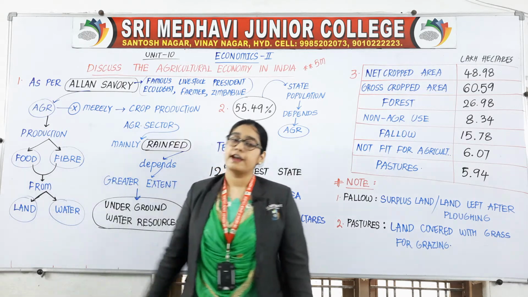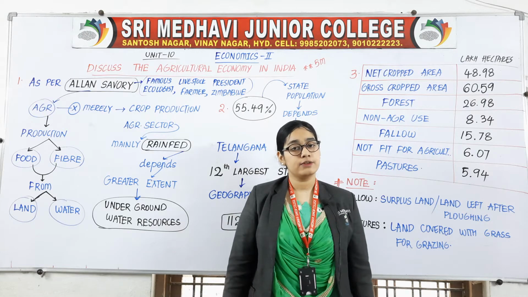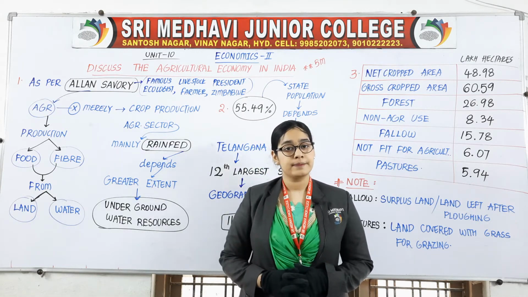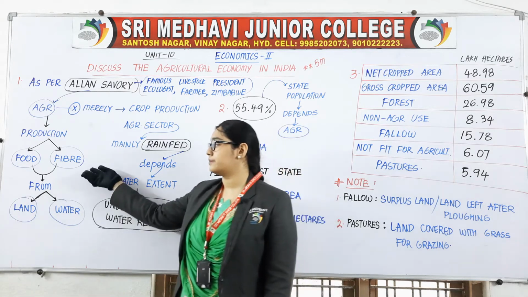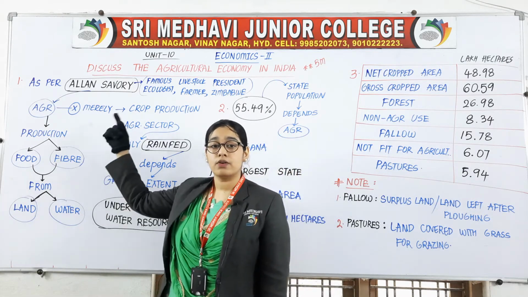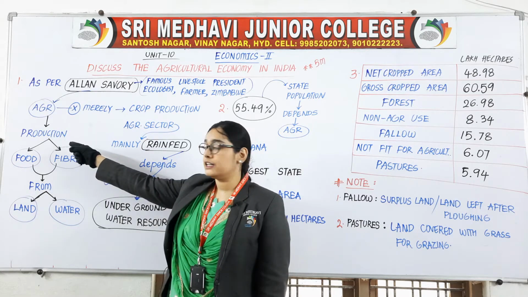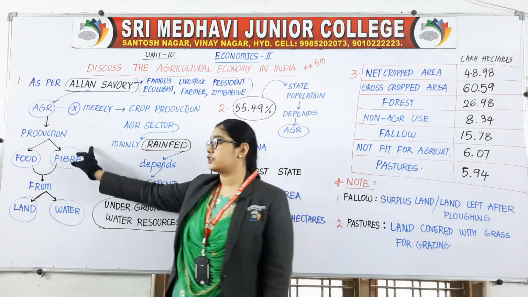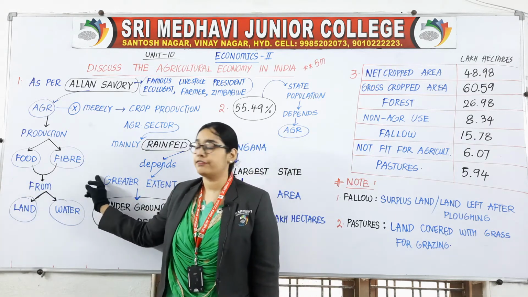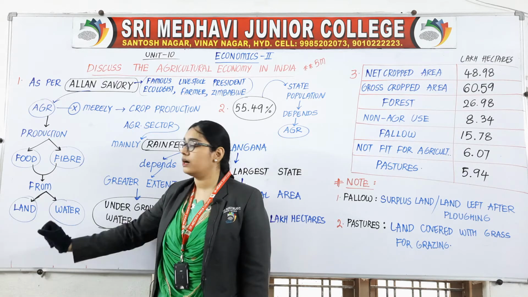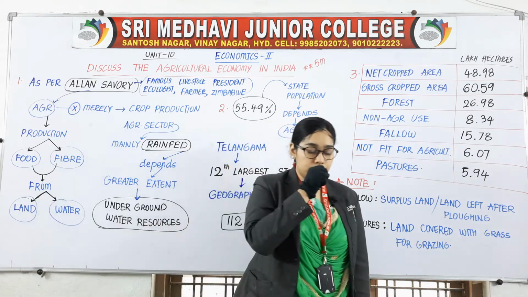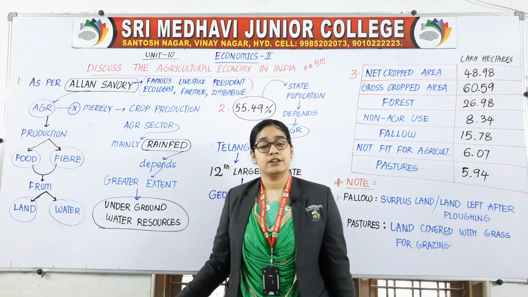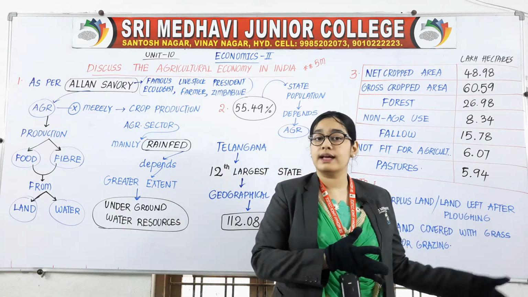Food, obviously you know. Then what are fibers? Fruits, vegetables, nuts, all these things come under fiber. So according to Alan Savory, agriculture is not merely crop production, but it is production of food and fiber from land and water. As you know, not all crops are grown on land; certain crops are grown in water as well.